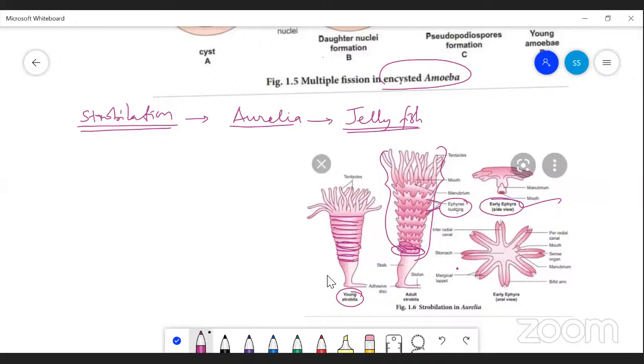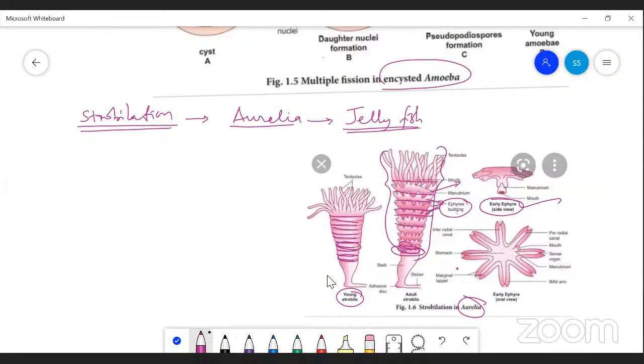It produces more copies, dividing in the transverse axis and producing more and more individual larvae, and all the larvae stay together for a long time, and later they are released into the water medium and become free living Aurelia. So this strobilation is another type of asexual reproduction seen in lower organisms.